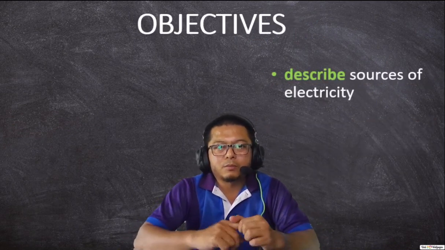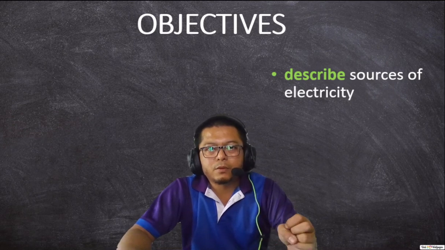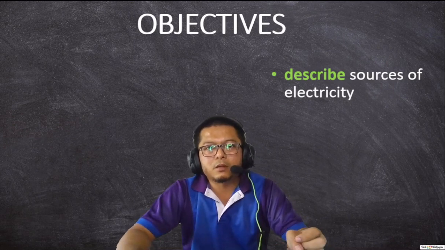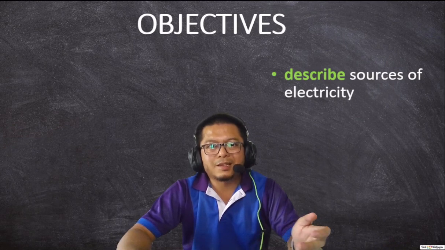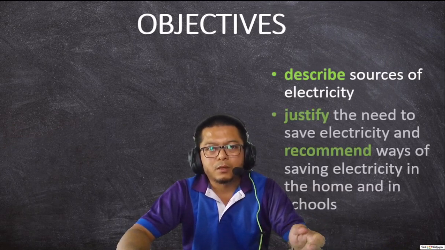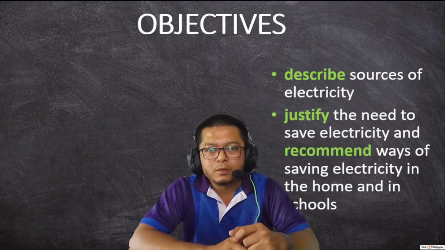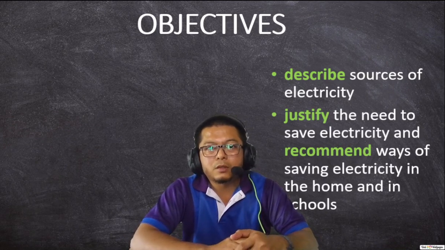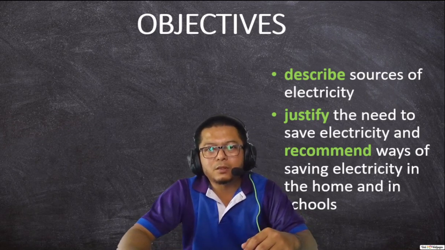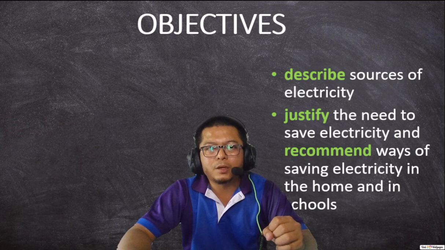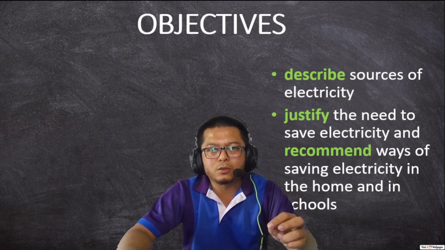Okay. Now, to describe our objective for today is to describe the sources of electricity. Now, where does electricity come from? And the next objective will be to justify the need to save electricity and recommend ways of saving electricity in the home and in schools.